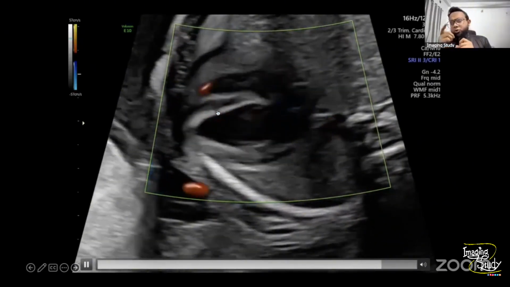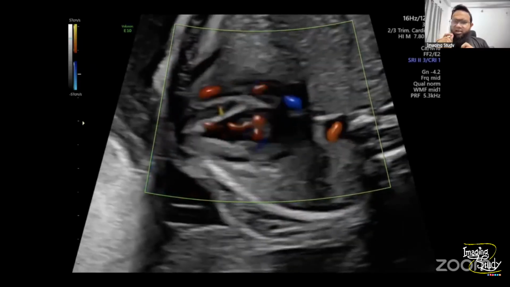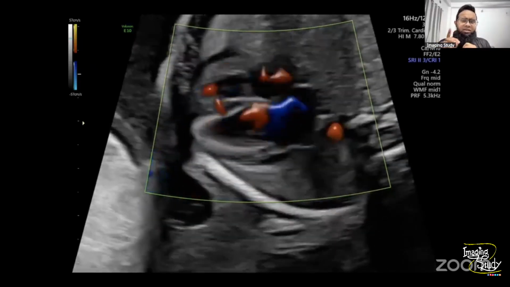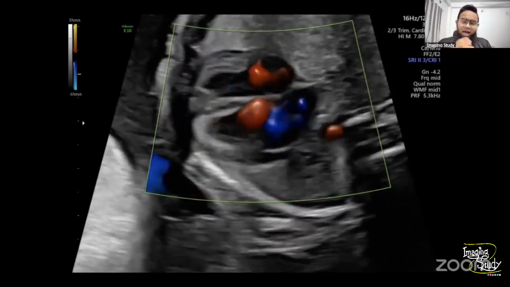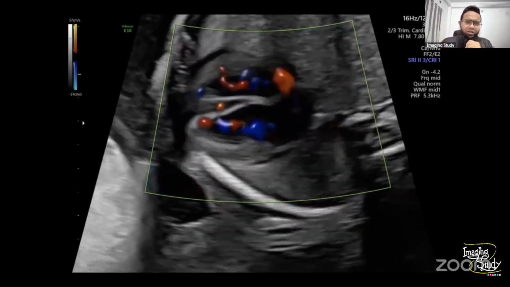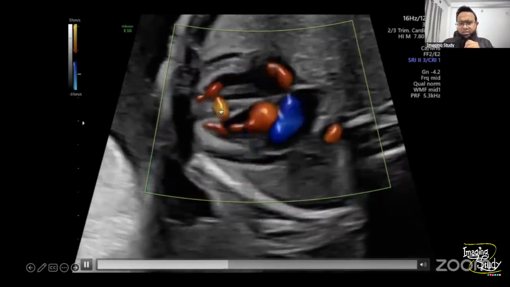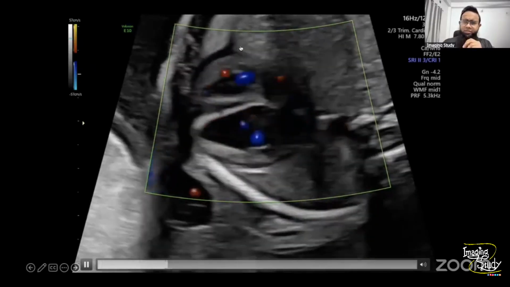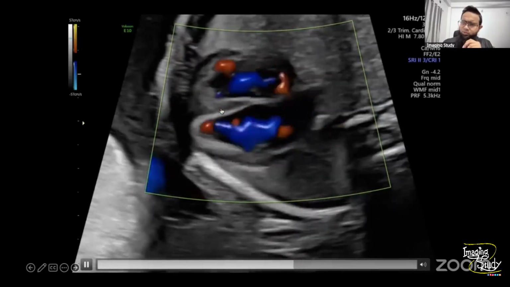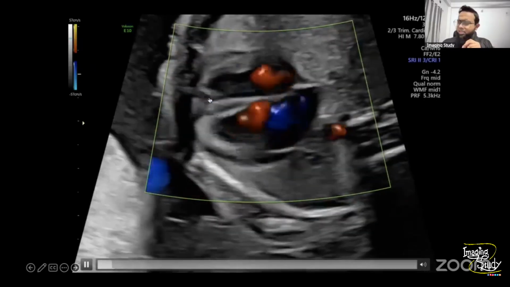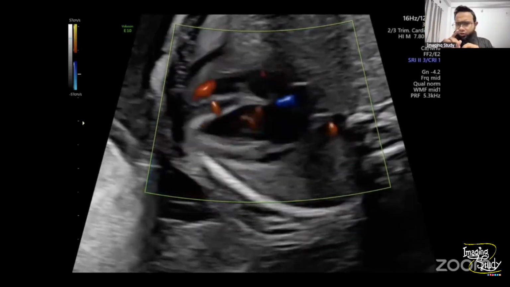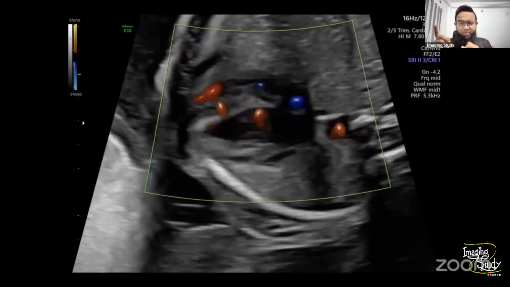Now the question arises: is it an artifact, or is it definitely a flow? How can we confirm? If you see, this is the solid part over here, the interventricular septum. As a shunt usually has a very rapid jet, if you put a pulse wave Doppler, you'll get a rapid jet.